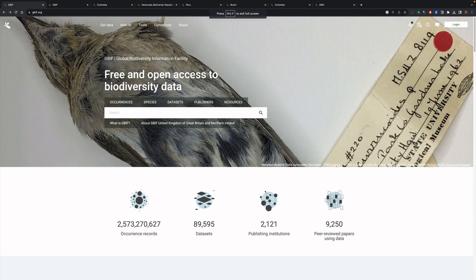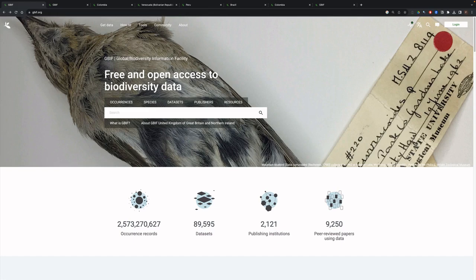I just want to introduce you to the Global Biodiversity Information Facility. This is the GBIF homepage at gbif.org. As you can see, it houses 2.5 billion species occurrence records. These are observations of species from all over the world. Those are in 89,000 data sets.